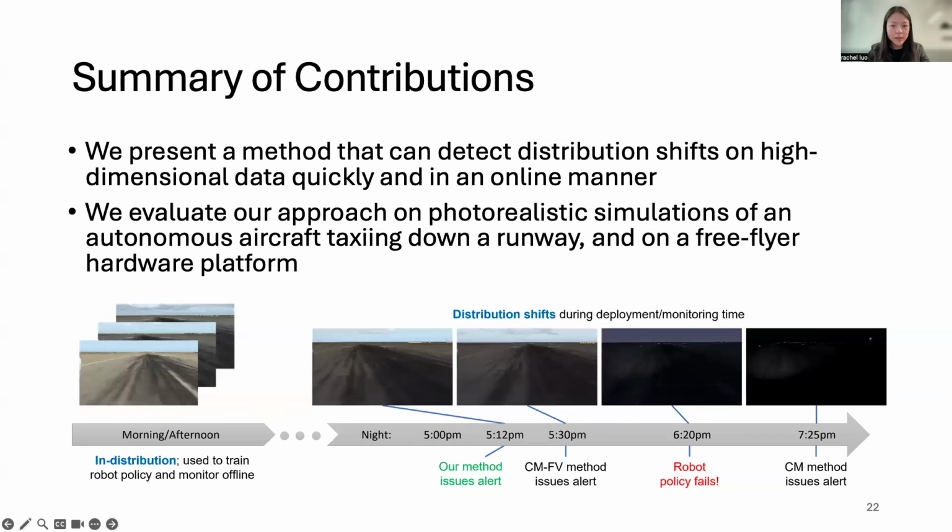To summarize, we designed a warning system that detects distribution shifts on high-dimensional data rapidly and in an online manner. And through extensive experiments, we validate that our approach significantly outperforms prior work.